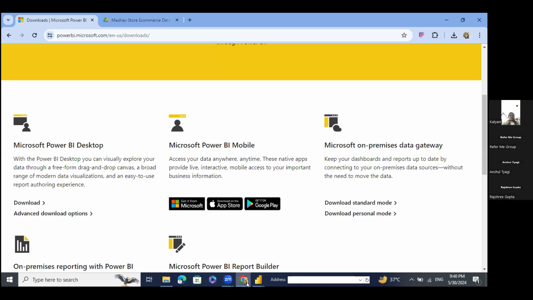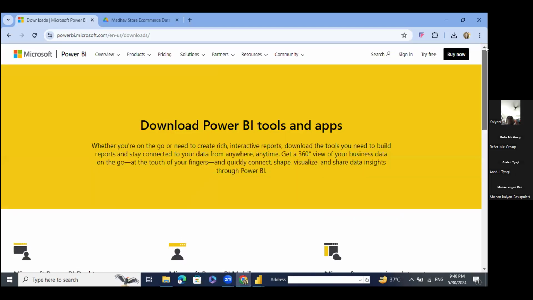Is my screen visible, guys, now? Anyone, please confirm, is my screen visible? Yes, it's visible. Great. Are you able to see my screen? Yes, we can see.